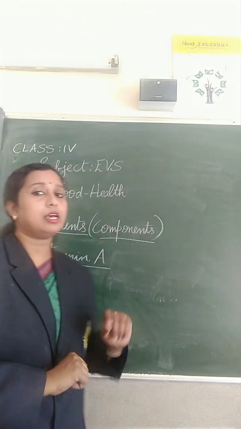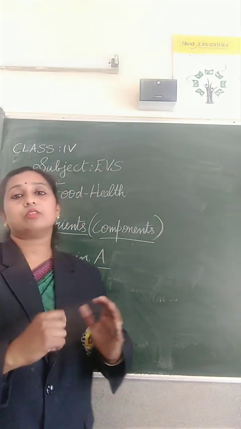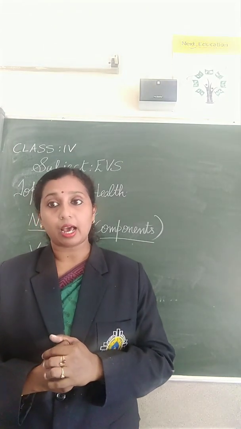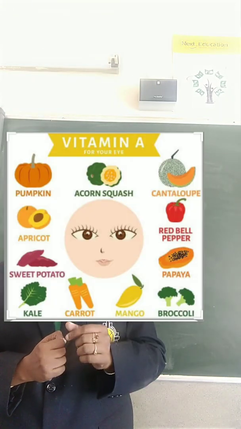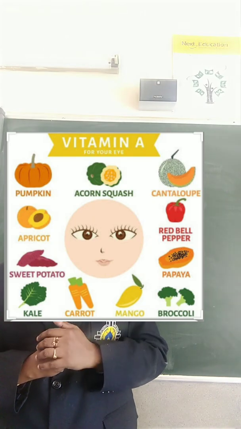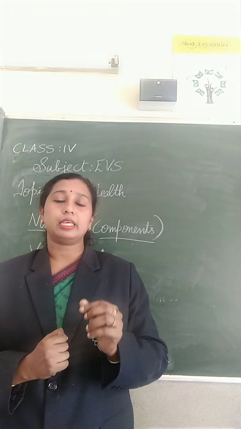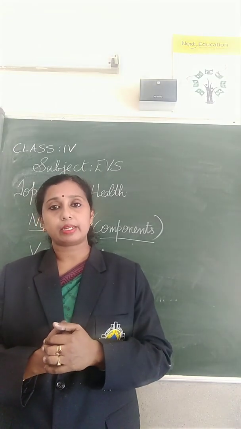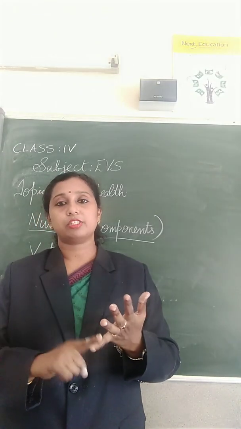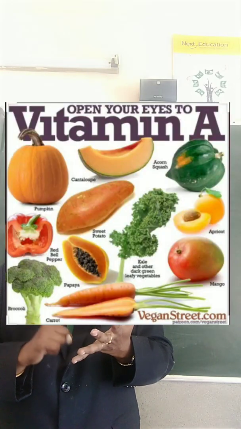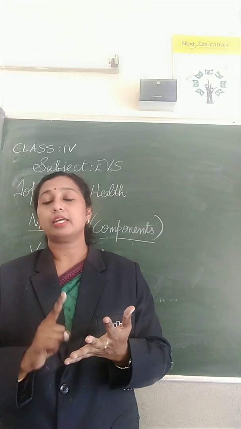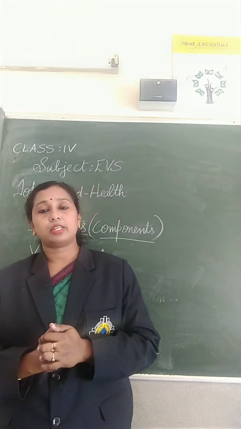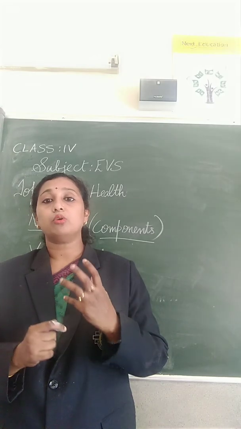The first one is vitamin A. The food items that contain vitamin A are green and yellow vegetables, fruits, leafy vegetables, carrot, butter, ghee, milk and egg. And the use of this vitamin A is to preserve good eyesight.